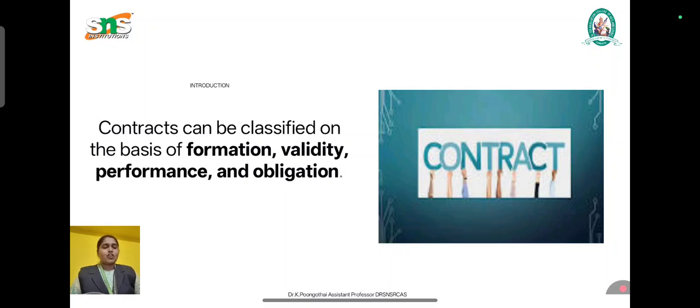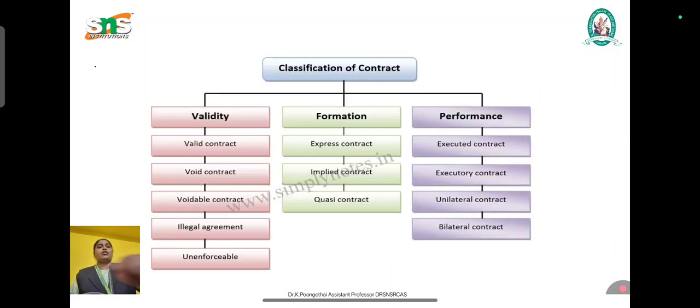Before that, contract means any action or an agreement which is enforceable by law is known as a contract. So here we are classifying our contract on different bases. Here we are having five different ones. First one is according to validity. In this validity, we are going to see how the formation of a contract works out.